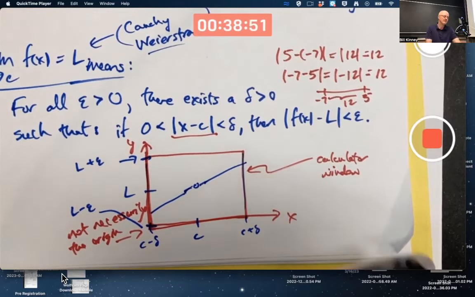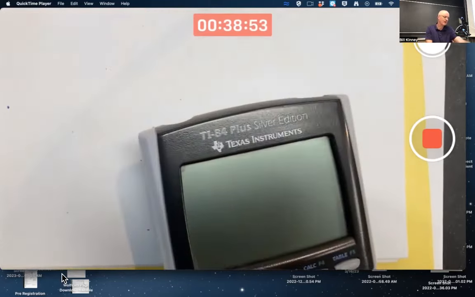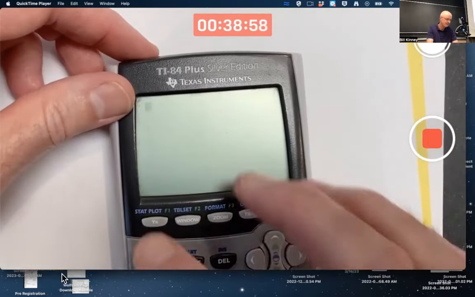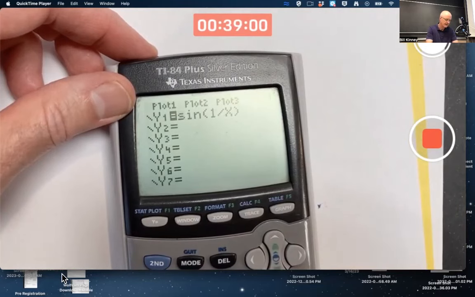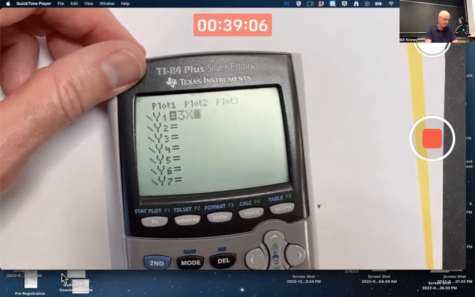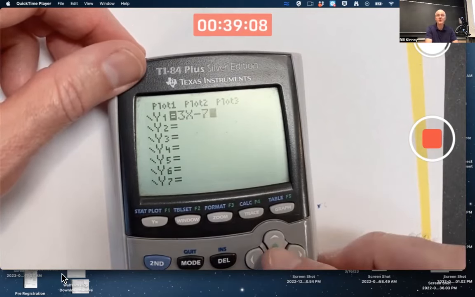Let's do an example. Going back to our old standby that we've been doing the past few days, 3x minus 7. We're letting x approach 4. You remember what the limit was? 3 times 4 minus 7 is 5.